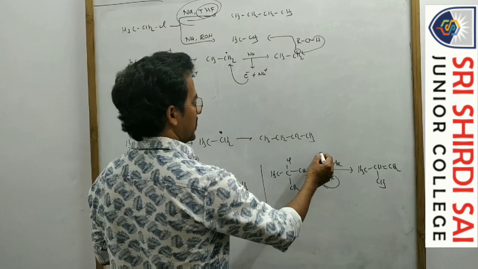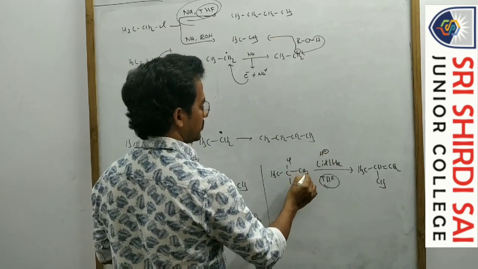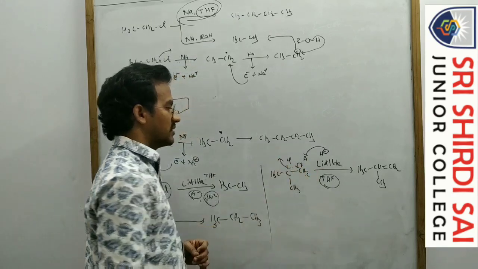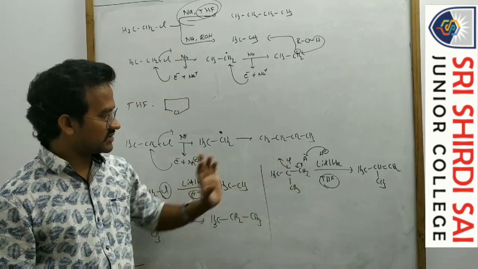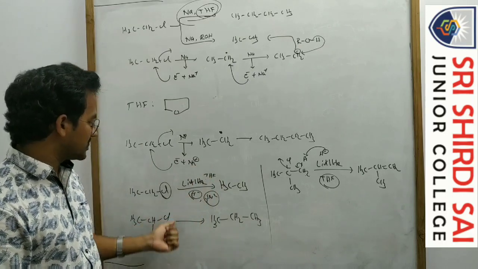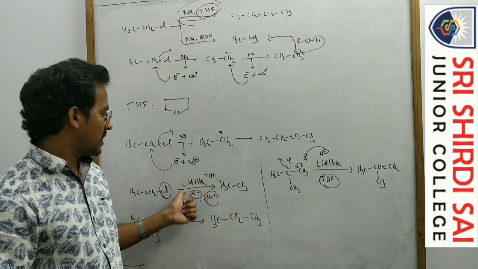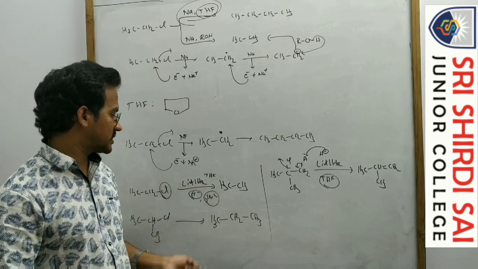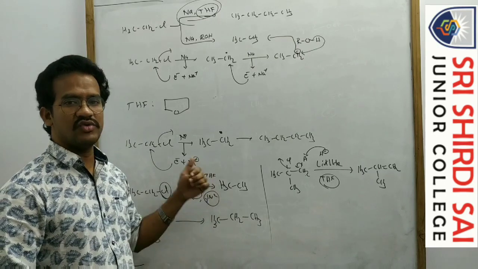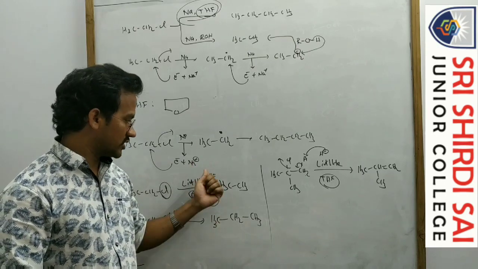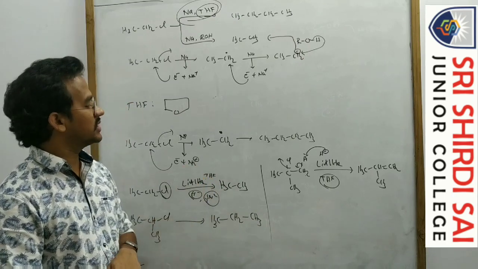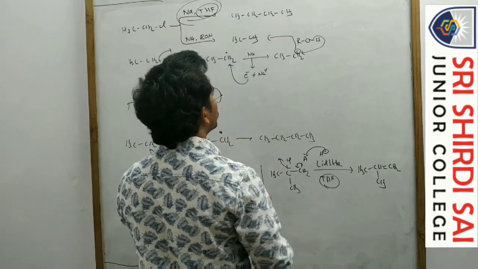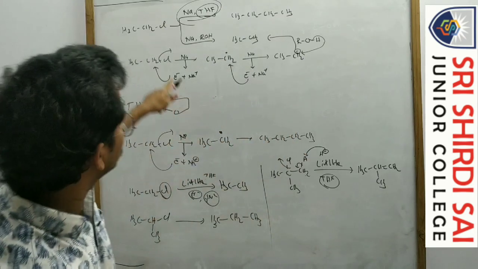Elimination means here H minus from the lithium aluminum hydride removes the proton, and then there is loss of H plus and loss of Cl minus. But primary and secondary halides are suitable for the SN2 reaction, and H minus is a strong, charged nucleophile, so it's suitable for the SN2 reaction. And tetrahydrofuran, the solvent generally used with lithium aluminum hydride, is a polar aprotic solvent, so suitable for the SN2 reaction. That's it.